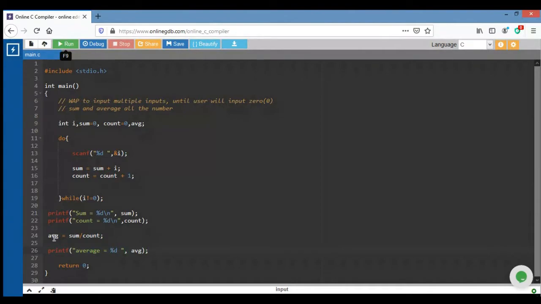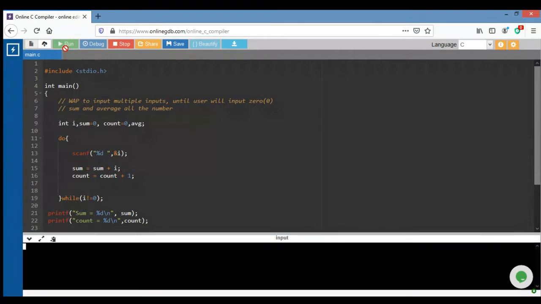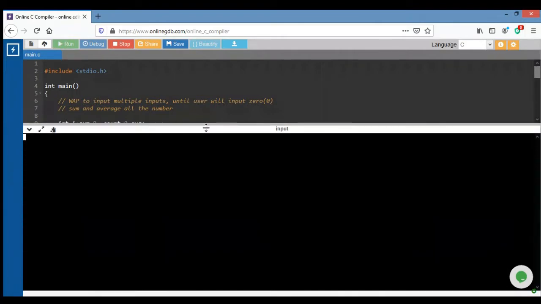Now all the tasks are complete. Now I'm executing this code. First I input a value 4. After that 6. Total is 10. Then I input 3, 13.